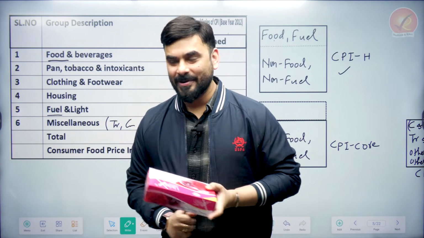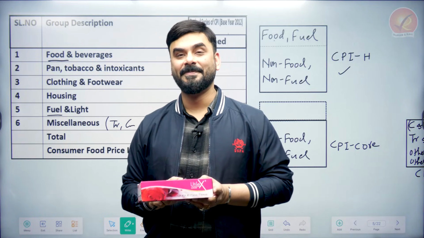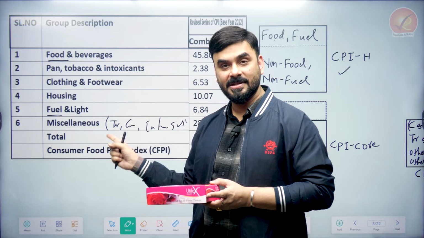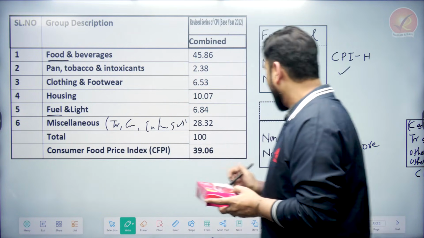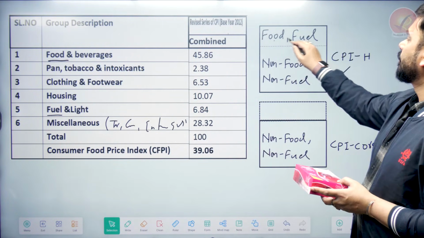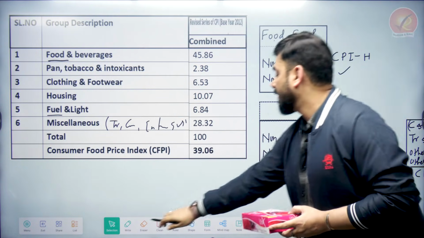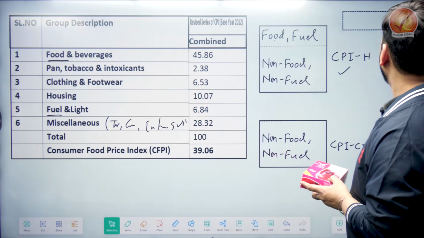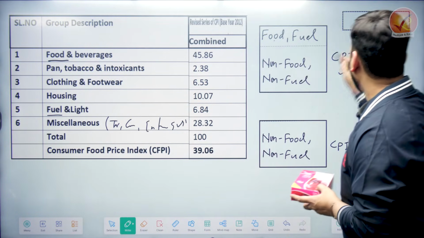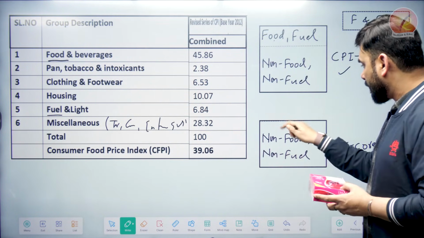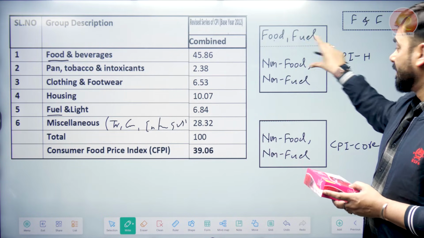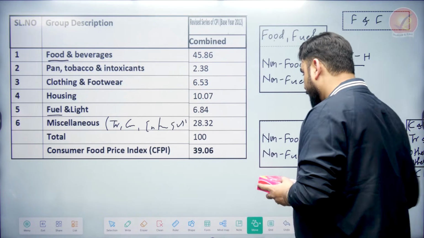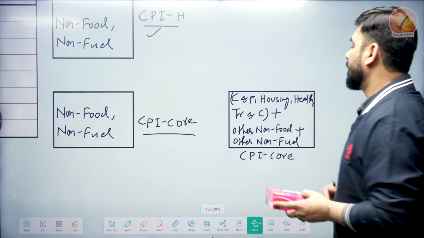What is there in CPI core? Other than food and fuel, you have everything. So you will have clothes, you will have pan tobacco, you will have housing, services, miscellaneous, all these things are there. So see, you take the upper portion, food and fuel, and I remove it from here. See, gone. So what is there? Food and fuel. Now see, the size of the box is smaller. This is bigger, this is headline; now this is smaller, this is called CPI core. Now, let us break this into 2 more parts.